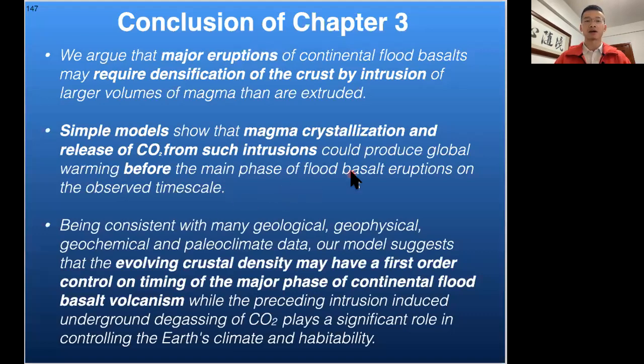Here is our conclusion. We argue that major eruptions of continental flood basalt may require densification of the crust by intrusion of larger volumes of magma than are extruded. And a simple model shows that magma crystallization and release of CO2 from such intrusion could produce global warming before the main phase of flood basalt eruptions on the observed timescale. And our model further suggests that the evolving crustal density